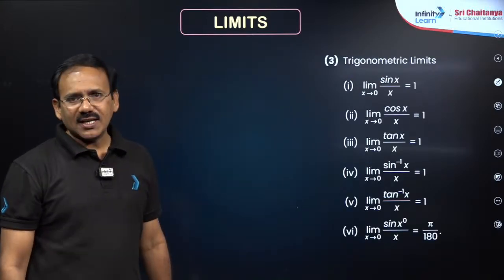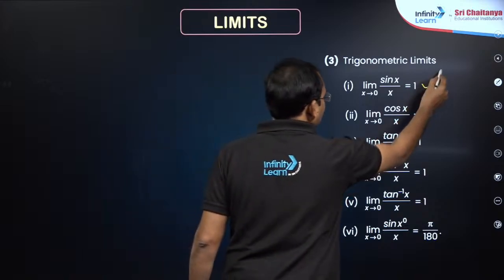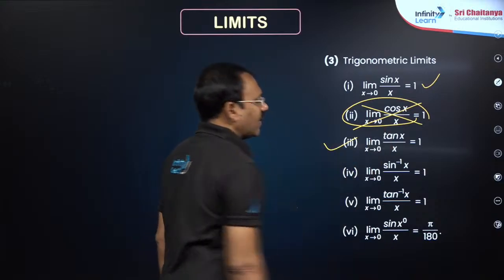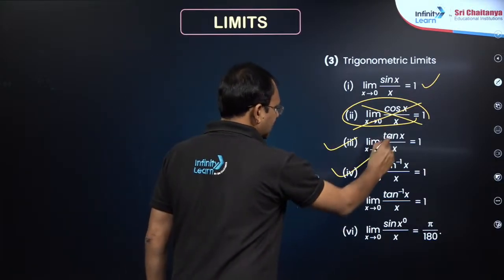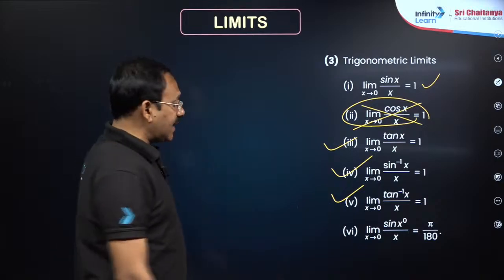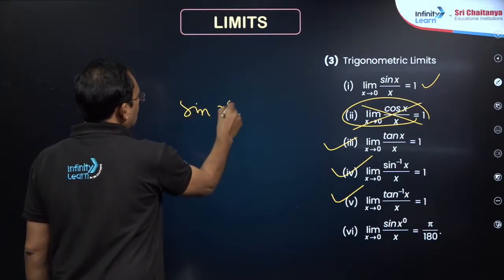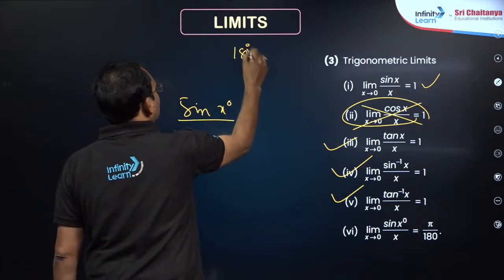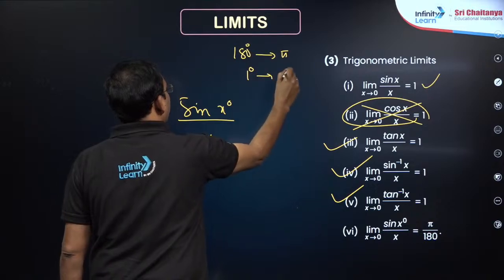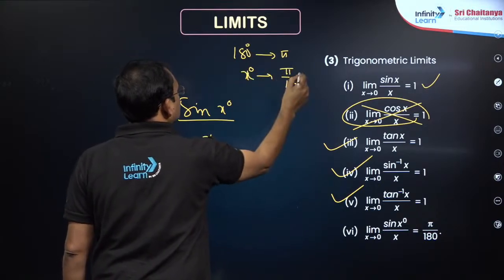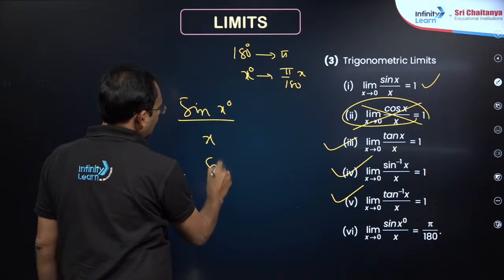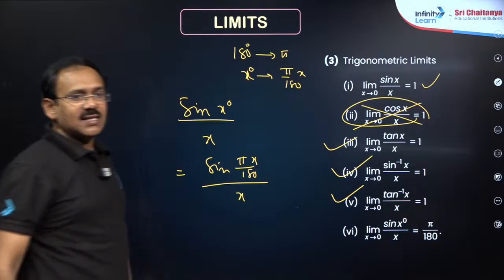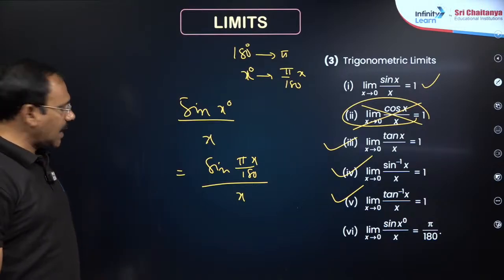You know the basics: limit x extends to 0, sin x by x will become 1. Limit x extends to 0, tan x by x is 1. Limit x extends to 0, sin inverse x by x is 1, tan inverse x also 1. But for sin x degrees by x, you have to write in radians. You know, my dear friends, 180 degrees is pi radians, 1 degree is pi by 180 radians. So x degrees means pi x by 180. You have to treat it like sin of pi x by 180 radians by x. So sin ax by x as x extends to 0 will be pi by 180.